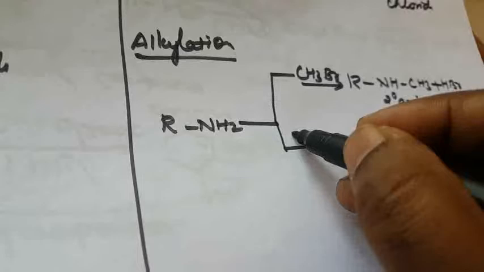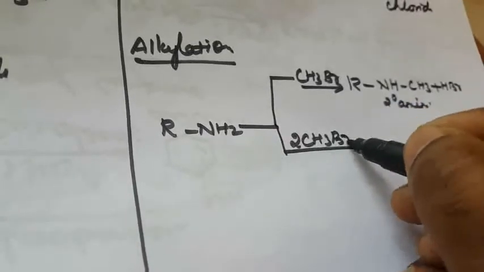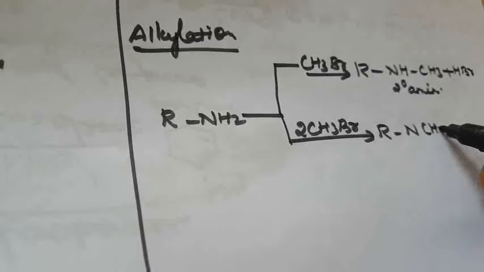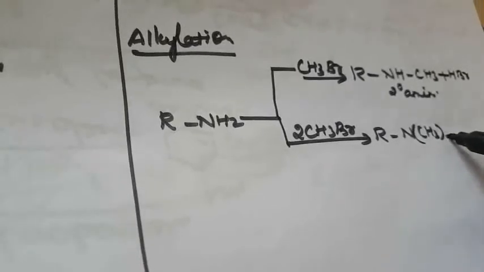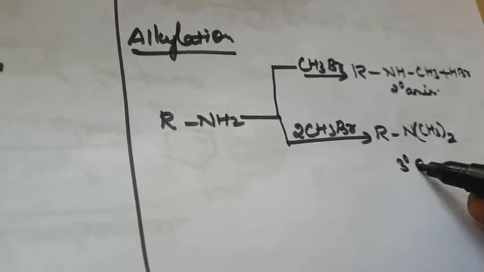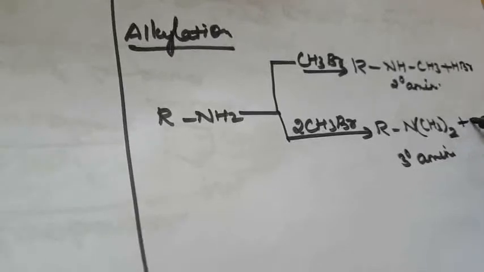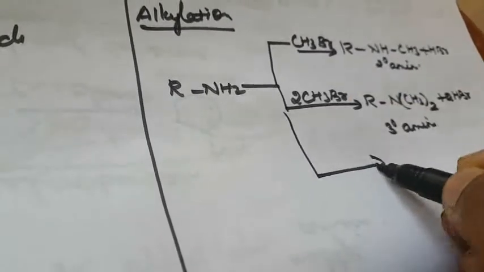Again the same compound reacts with another CH3Br to form a tertiary amine, N(CH3)2, plus 2HBr. Then again it reacts to form a quaternary salt.